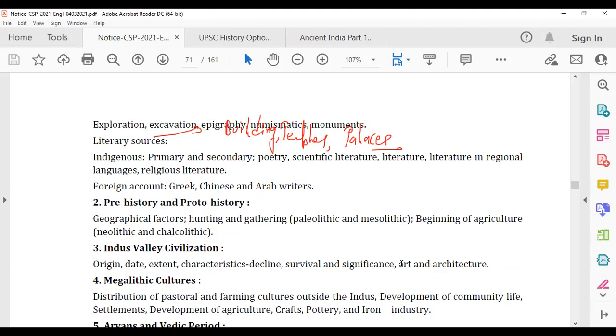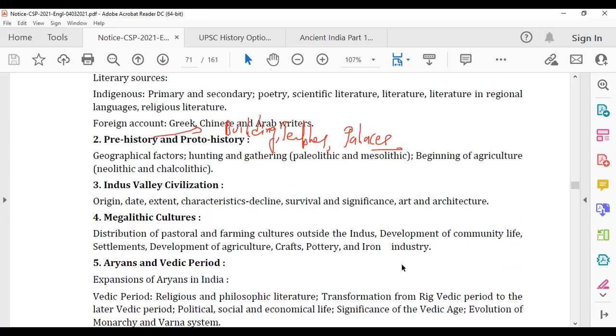IVC, a very big topic, because we know that we have not yet deciphered the IVC script. So there is a lot of excavation which happens. So very, very important. Megalithic, again, not that important. 4, 5 questions have been asked, but again, we have to read it because they can ask questions.